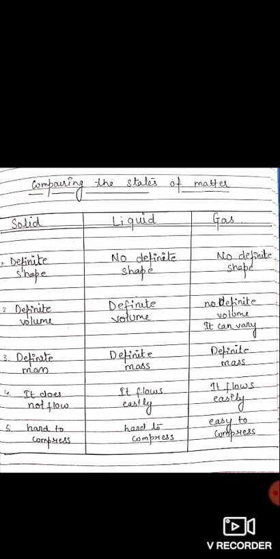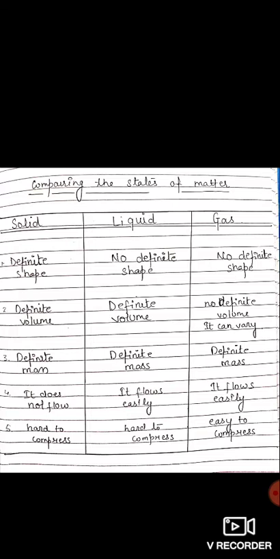They flow easily and are hard to compress. Gas has no definite shape, no definite volume, but definite mass. It flows easily and is easy to compress. This is all about comparing the properties of the states of matter.